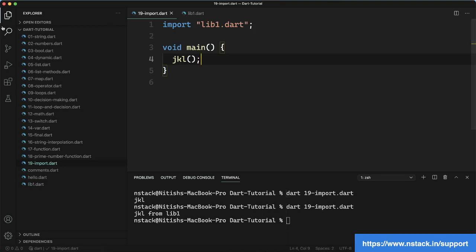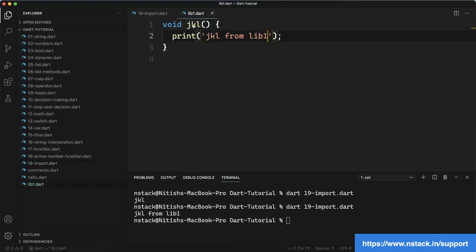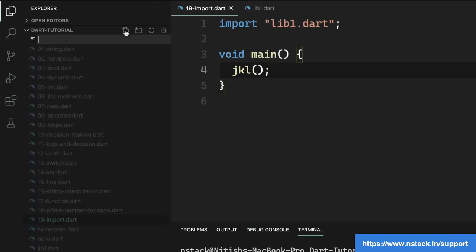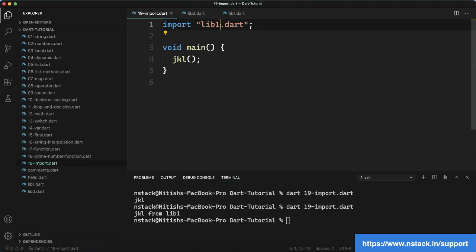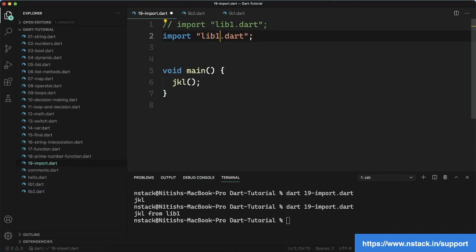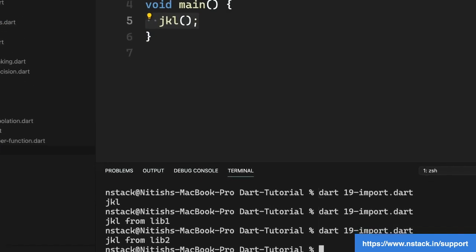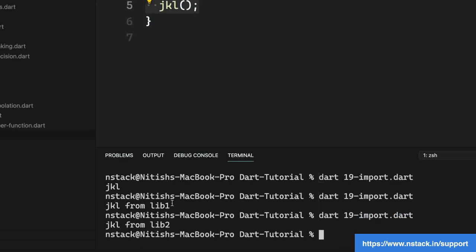There is one more thing I want to talk about here. Suppose I copy this code again and create one more file called lib2 dot, and this also has a JKL function, and now I want to use this. How can I use it in this file? For that, we just come here and comment this one, and import the new file, which is lib2. You can see we are not getting any error. Now if I run this, you will see that we are getting JKL from lib2.